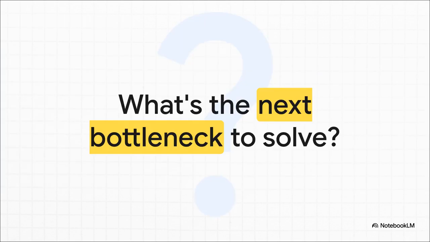So, we've built this robust system that's ready to serve millions. But the thing about system design is that the journey never really ends. With every solution, a brand new challenge, a new bottleneck usually appears. So, what's next? Maybe the database starts getting slow again, which could lead us to caching. Or maybe users on the other side of the world are seeing delays, which might point us toward a content delivery network. That is a question for another time.